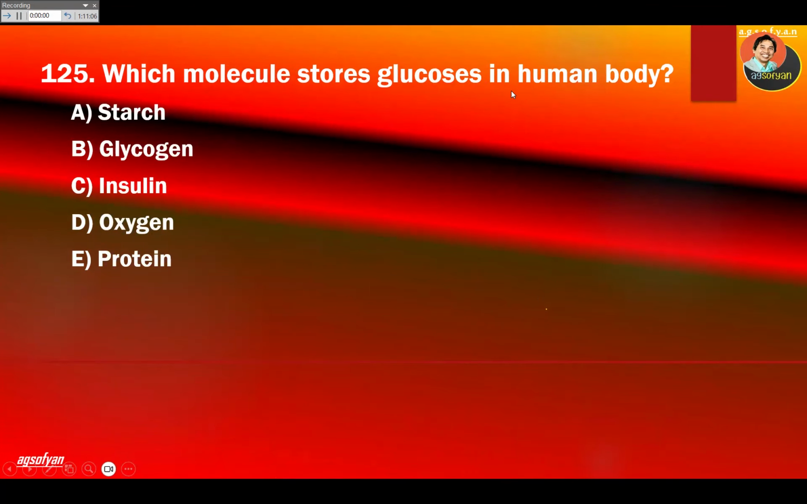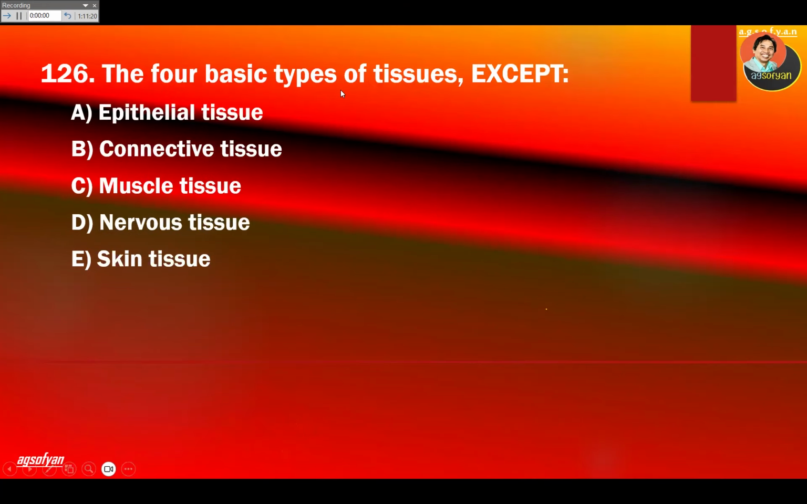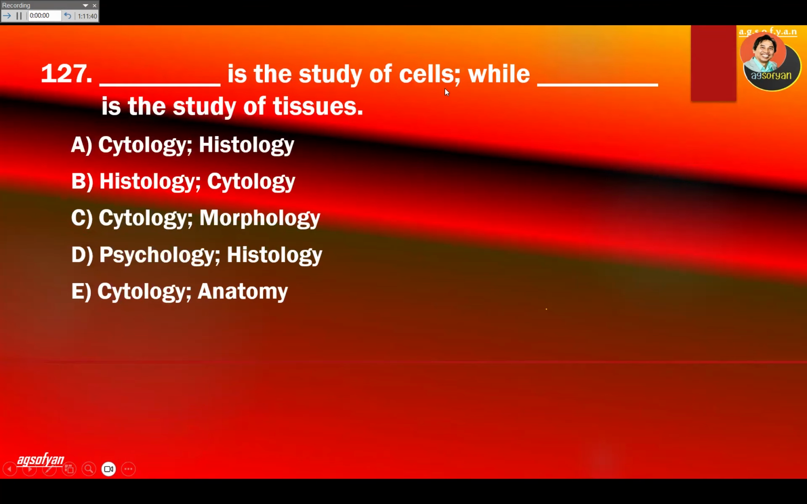Which molecule store glucose in human body? Again, it's called glycogen. Glycogen is the storage of glucose in animal, including human. The four basic type of tissue. Remember, epithelial tissue, connective, muscle, nervous. The one that is not is skin. So skin is not a tissue. Skin is an organ. Blank is the study of cell, while blank is study of tissue. Study of cell is cytology. Study of tissue is histology. So A will be the answer.